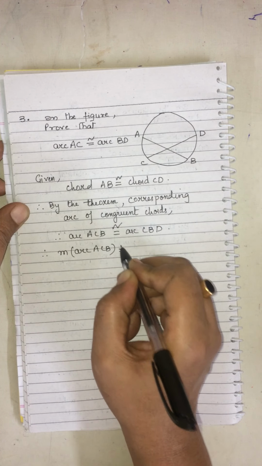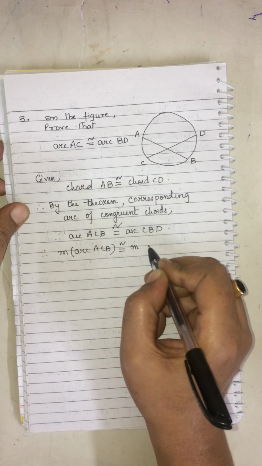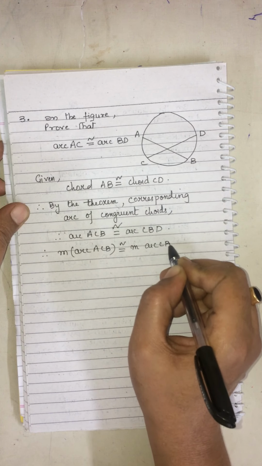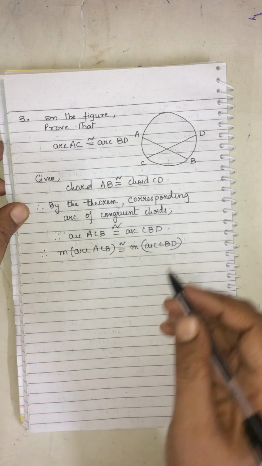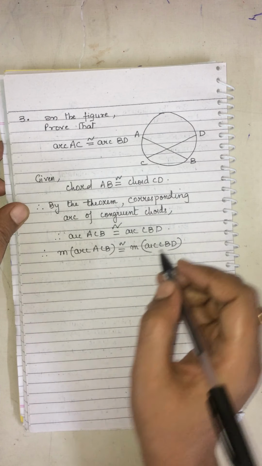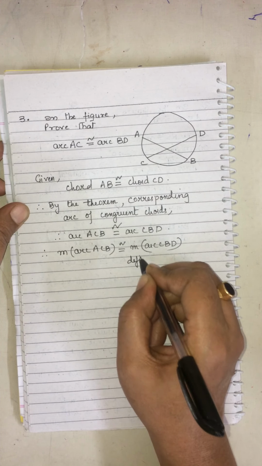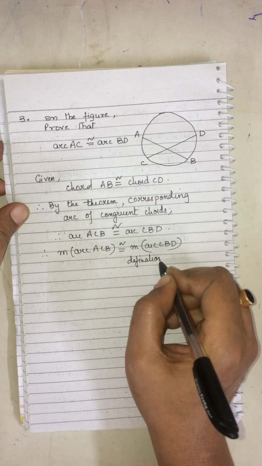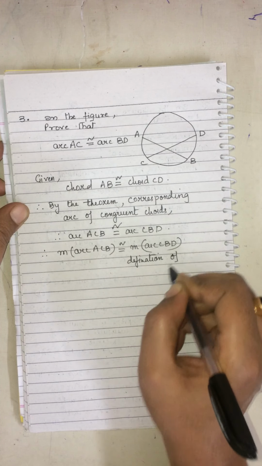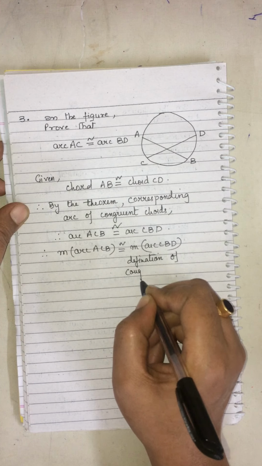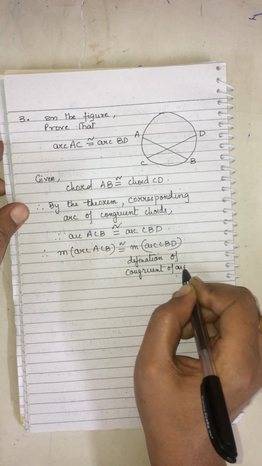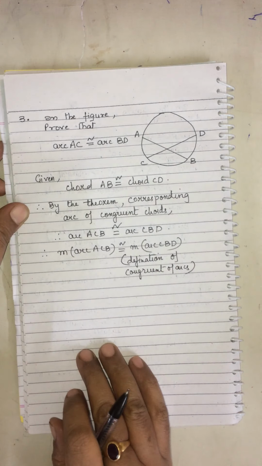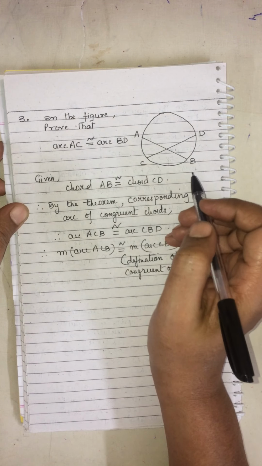If they are congruent to each other, the measures of both the arcs will also be equal to each other. This is because of the definition of congruent arcs. If these two arcs are equal to each other, now let us see how they can be written.